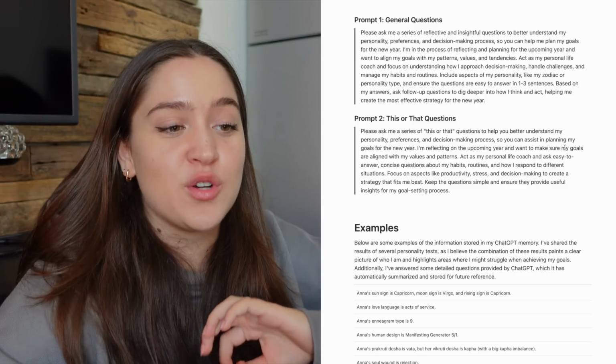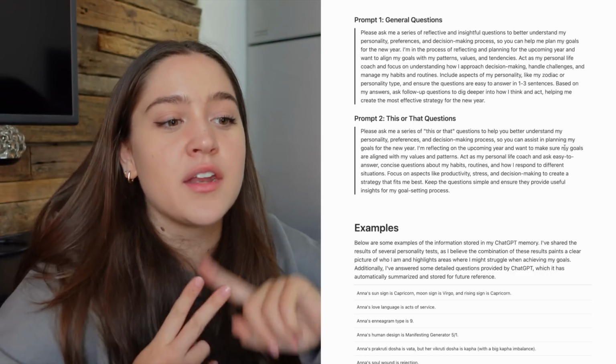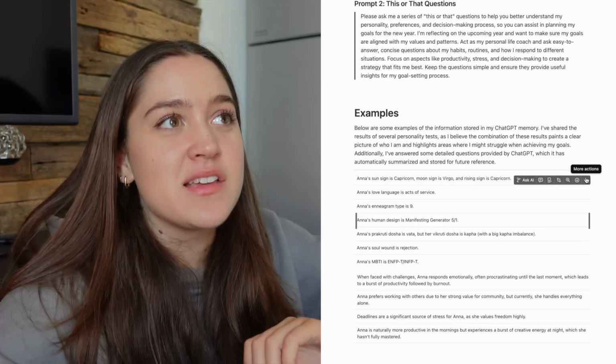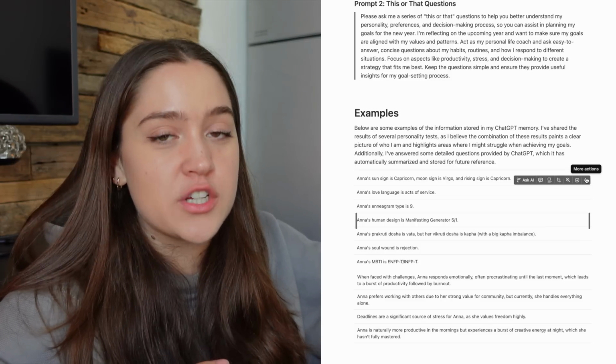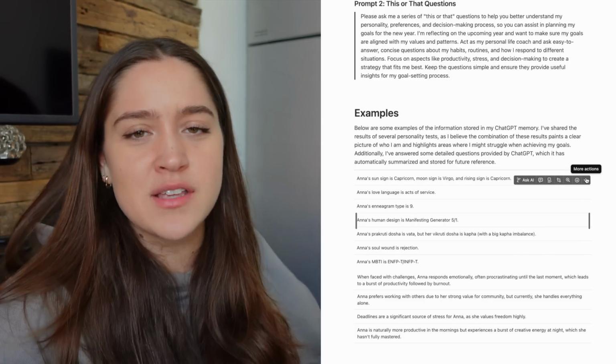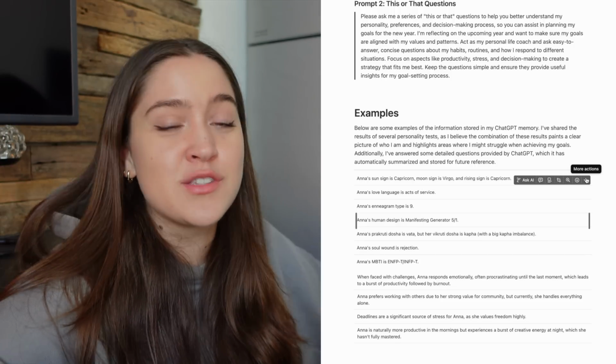So what I mean by training ChatGPT memory, basically the more you speak with ChatGPT, the more you tell it about yourself, it will update its memory about you based on the things that you tell it. So for example, I told it that I am a Capricorn, that my Enneagram type is 9, that my human design is a manifesting generator. And then I said, based on this, ask me follow-up questions, but only questions that are relevant in terms of planning goals. I don't want it to ask questions like, are you a cat person or a dog person? Because that's not relevant to me planning out my goals. And it asked me a bunch of questions.